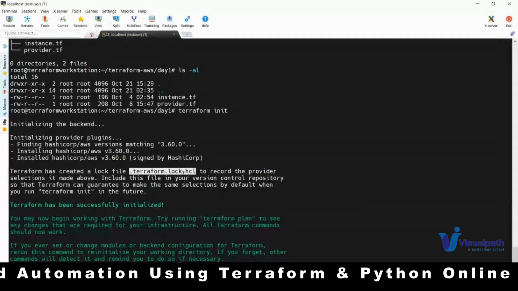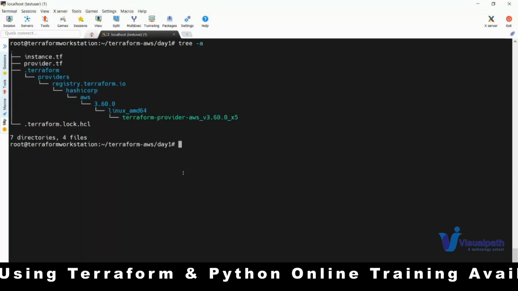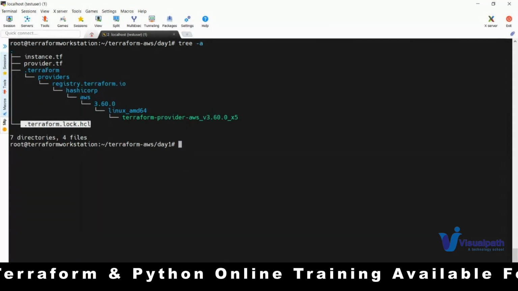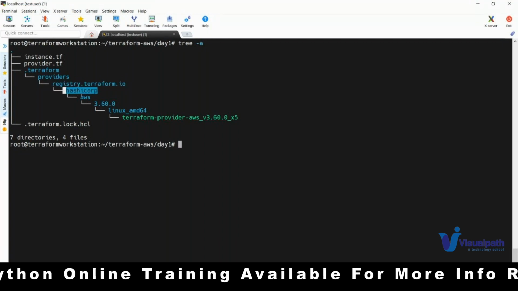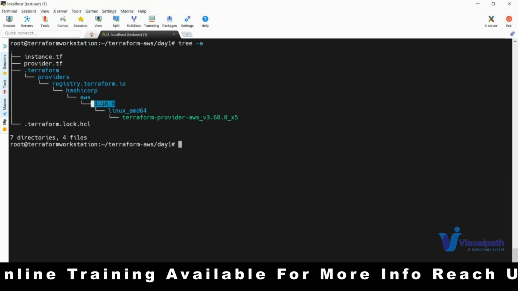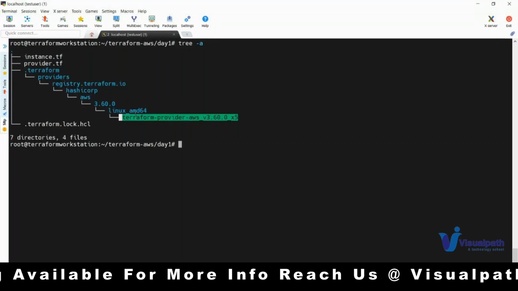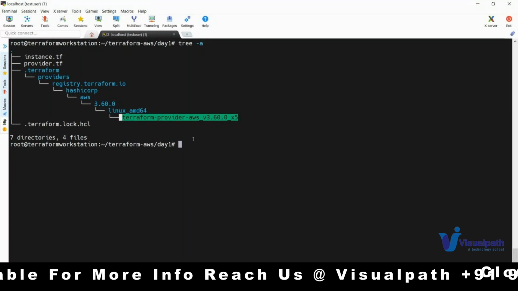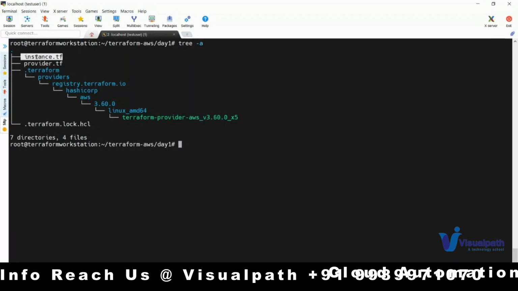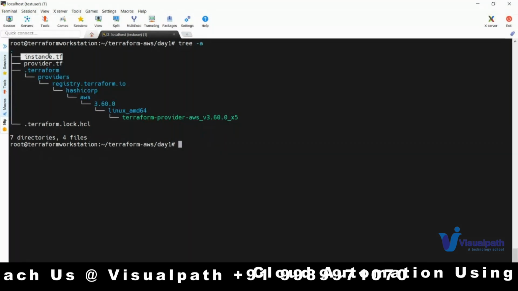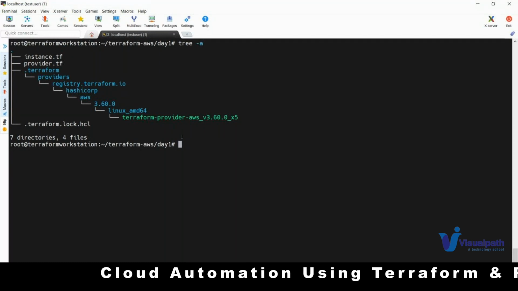Now which files are created? One is a directory and one is a file. You can see this file is created additionally, and there is one more directory created called .terraform. Under that you can see there is another directory, under that another one, under that we have AWS, and this particular version created a directory, and then Linux, and then this is your plugin. This is where your plugin has been stored. Now with the help of this plugin, Terraform will run the API calls in order to create the resource you specified in the configuration file called instance.tf. We are not worried about how to write that file right now. Let us see what the next step is.